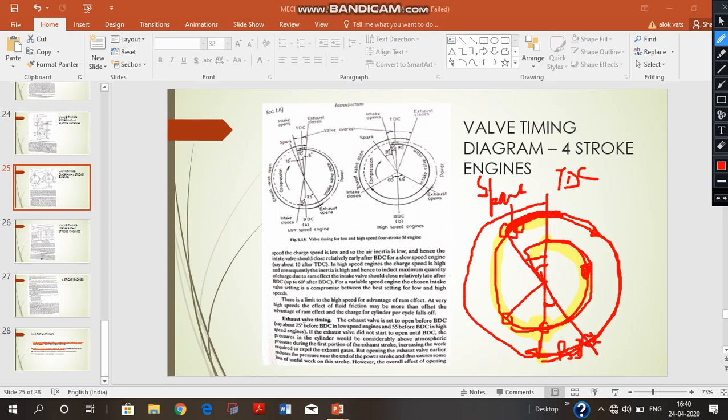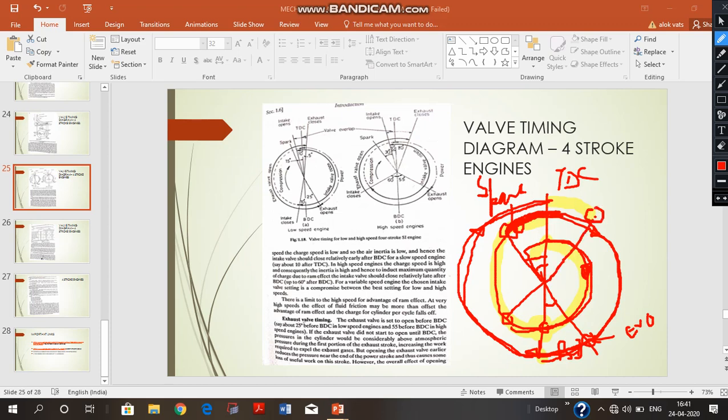This is the position of the exhaust valve open, EVO, and it remains open all through the exhaust stroke and should get closed when the piston comes at TDC, but it remains open even after the piston crosses TDC. Means even in the suction stroke of the next cycle, when the piston has started moving towards the BDC, it remains open for some time, and it gets closed here.